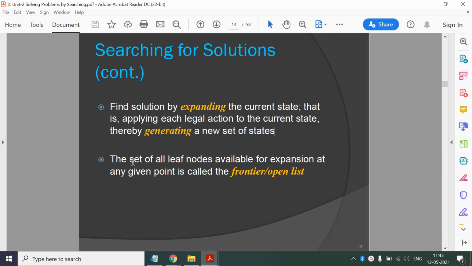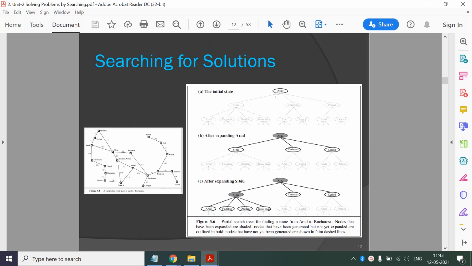Okay, and we have a frontier data structure. So all the leaf nodes which are available for expansion will be maintained in the frontier or open list. Okay, so at this moment Arad is there in the frontier. After the expansion of Arad, Sibiu, Timisoara and Zerind are there in the frontier.